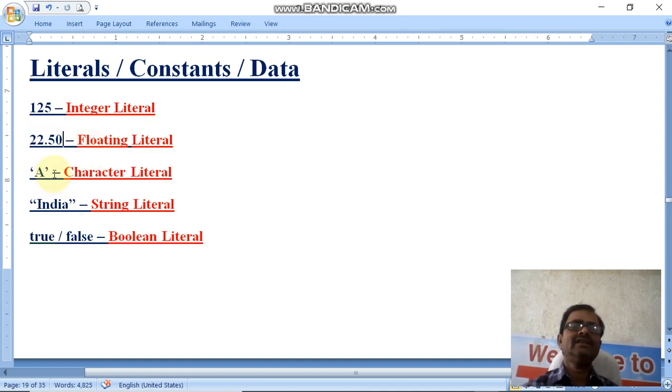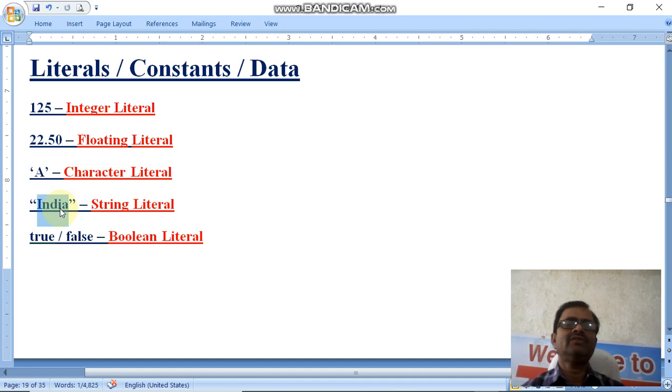And another one is a, in single quotation marks. A single character enclosed in single quotation marks is known as a character literal. The next one: we can write either alphabets or numbers or anything in double quotation marks, which may be at least one character or multiple characters.